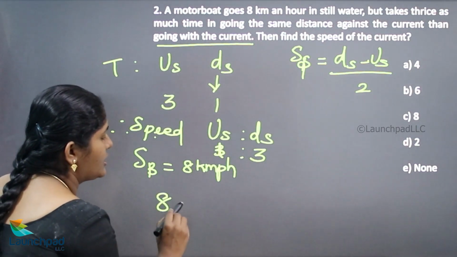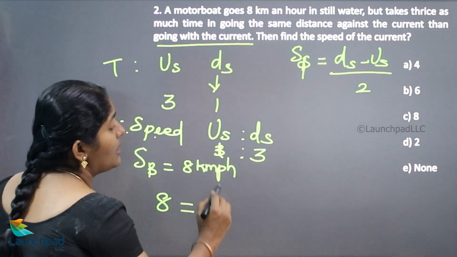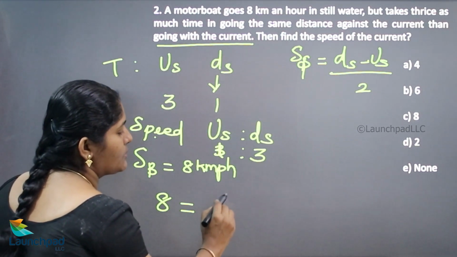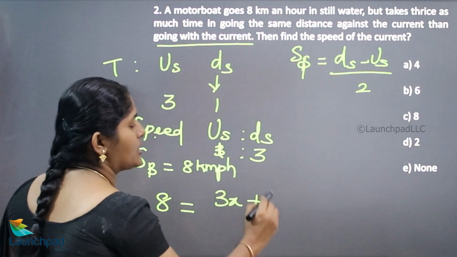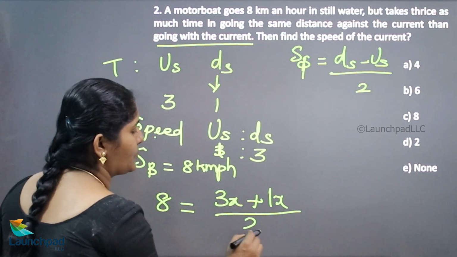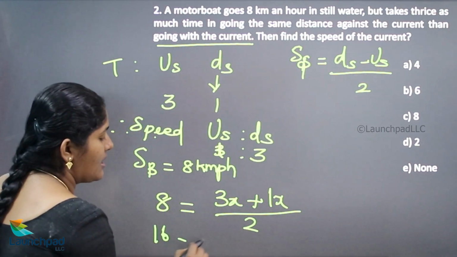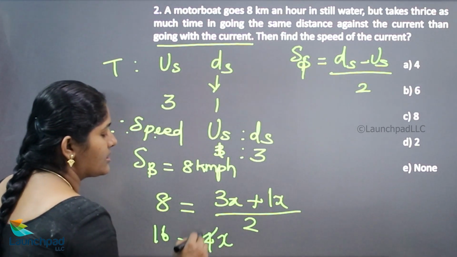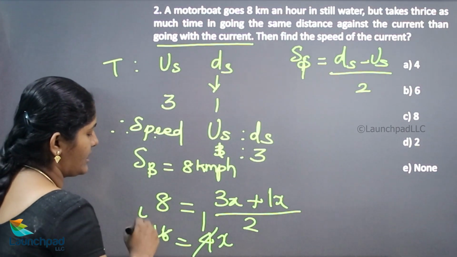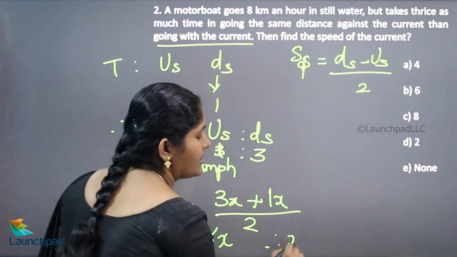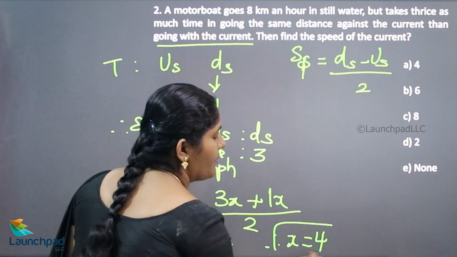Here I am equating speed of boat is equivalent to downstream speed 3x plus upstream speed 1x divided by 2. 8 twos are 16, that is 4x. 4 fours are 16. x is equivalent to 4.